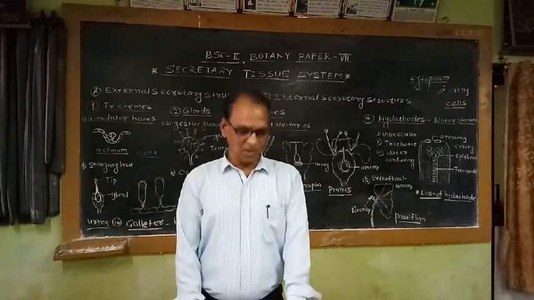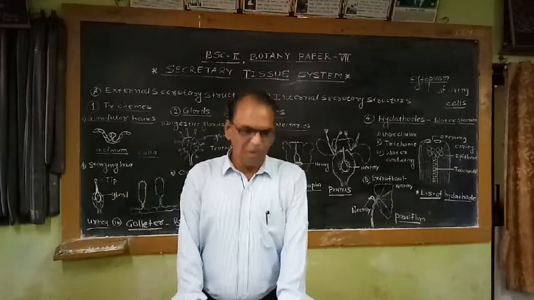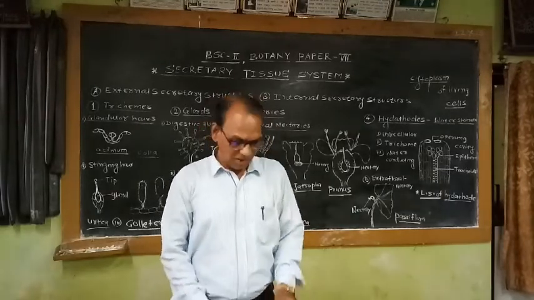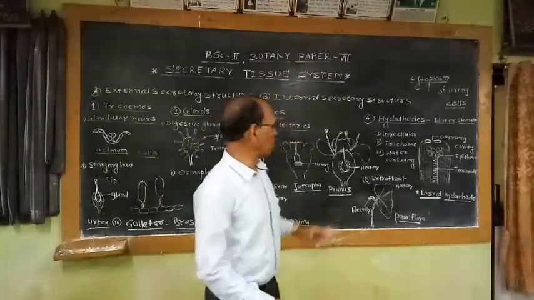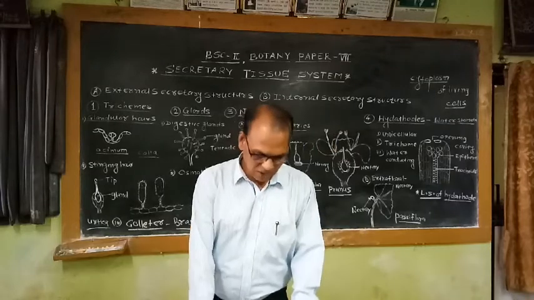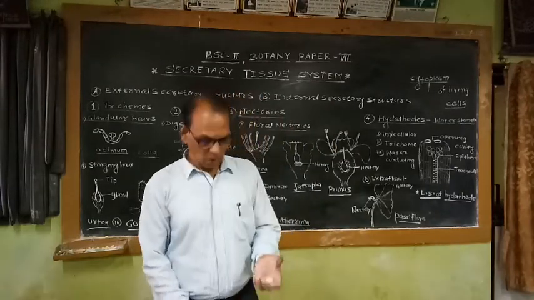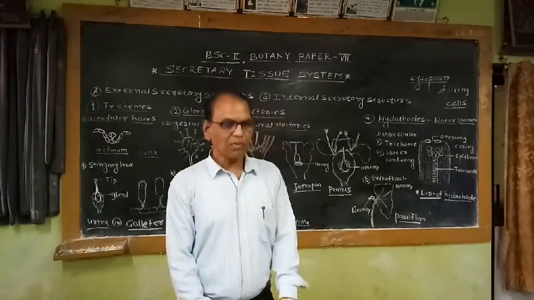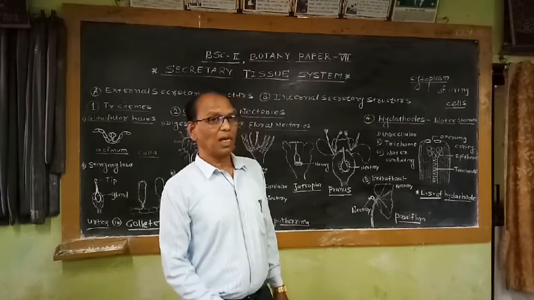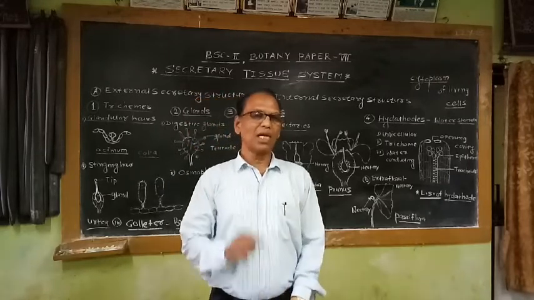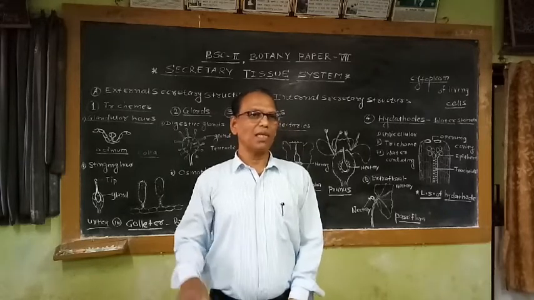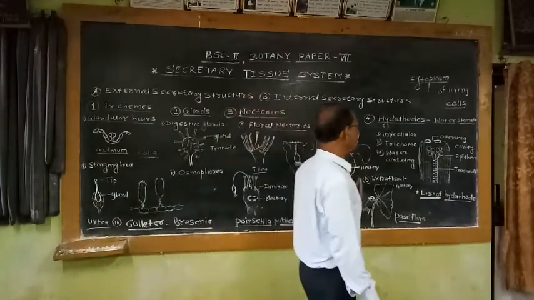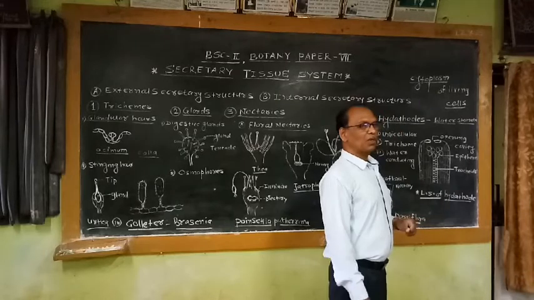So these hairy appendages involved in secretion of water are found in Bignoniaceae members as well as Convolvulaceae members as well as Piperaceae members. Then the last type of hydatodes are commonly known as water conducting hydatodes. So these hydatodes are generally found in Nephrolepis, in potato, in grasses as well as in Eucornia. So these hydatodes in grasses are generally present at the tips. In Nephrolepis, they are present at the margins of the leaves, at the ends of the veins. So these hydatodes directly throw out some water in the form of water drops.